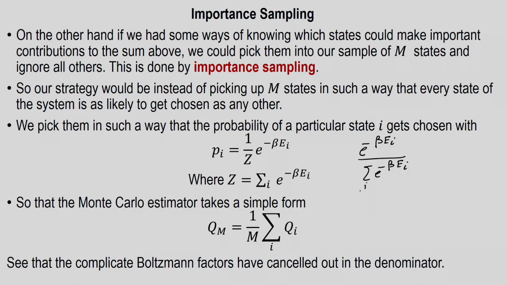So, this is the importance weight that we have learned in order to do this problem.